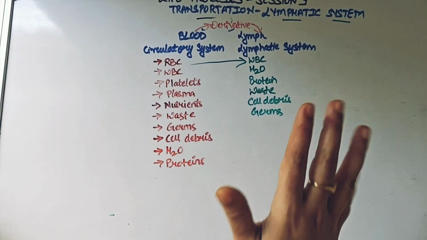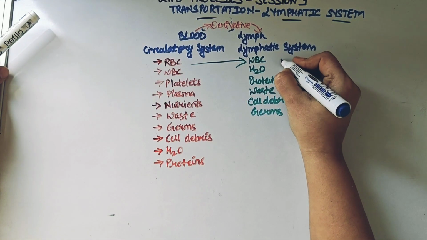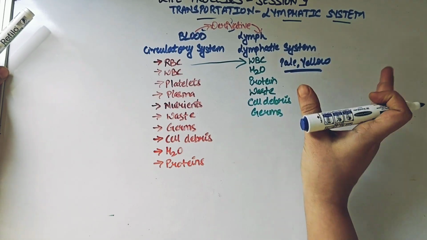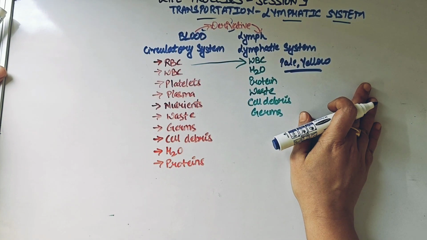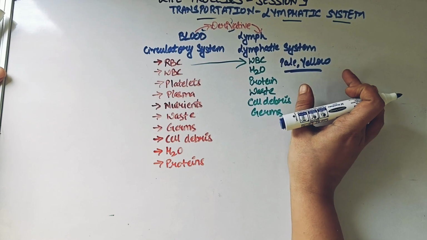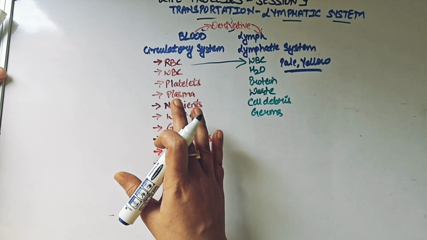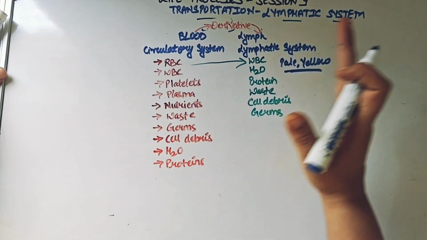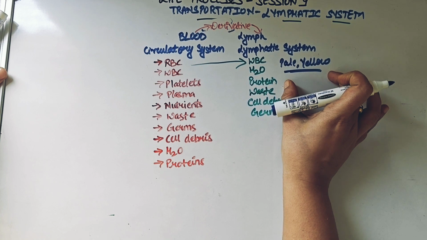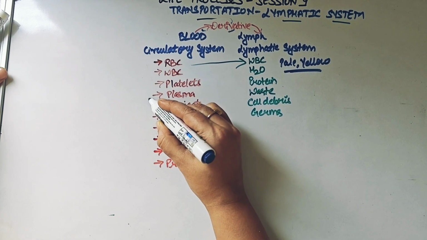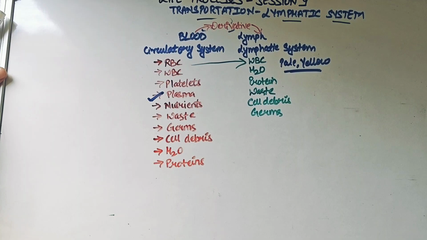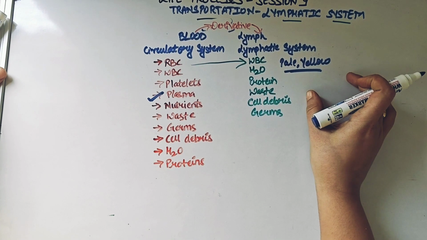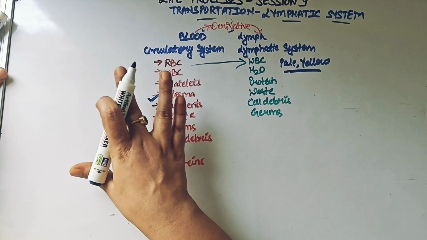And that is the very same reason, children, we say lymph is a pale yellow flowing medium. It has no color. It is just pale, a little yellowish kind of a structure. So can you now tell me which component of the blood and which component of the lymph actually match with each other, being pale and yellow in color? I think many of you can guess now, the lymph is very much similar to that of plasma, right? We understood in our last video what is plasma. Plasma is also a pale yellow fluid that flows in our body, which is part of the blood.